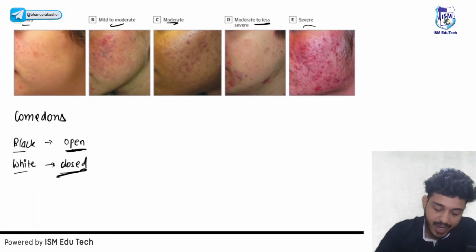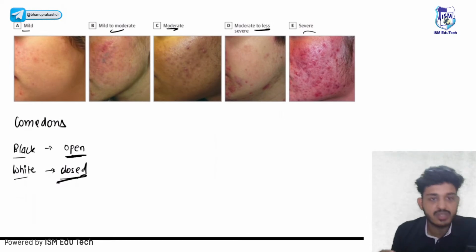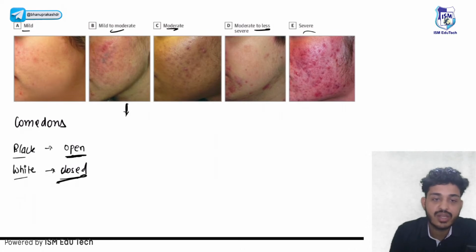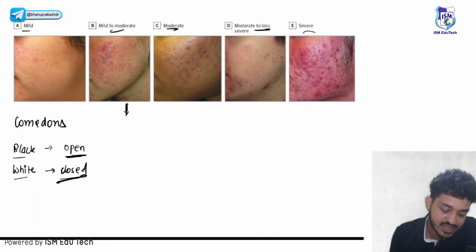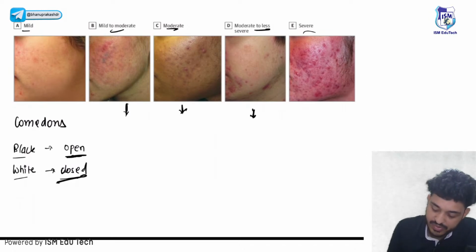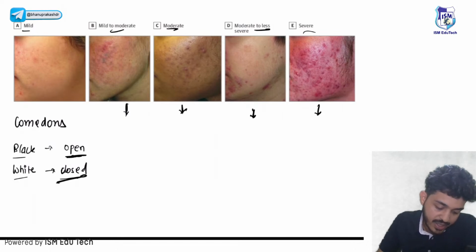They are in mild to moderate. What we need to do? We need to treat them. How do we treat them? That is very important, right? In mild to moderate, we need to give a drug. Which is the drug that we give for acne? Please answer. Till then I will be telling you about the moderate to severe. Which is the drug that we give for mild to moderate acne?